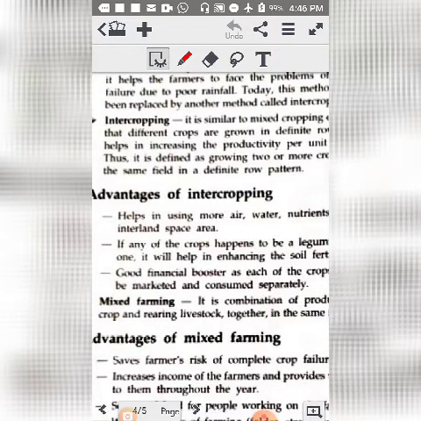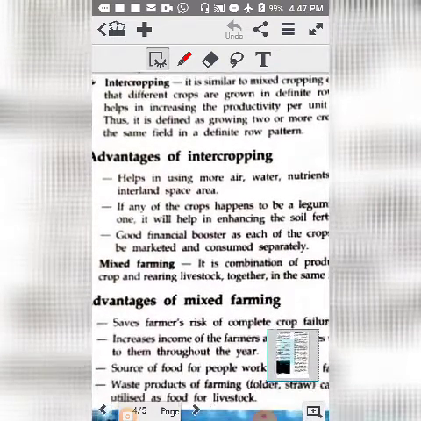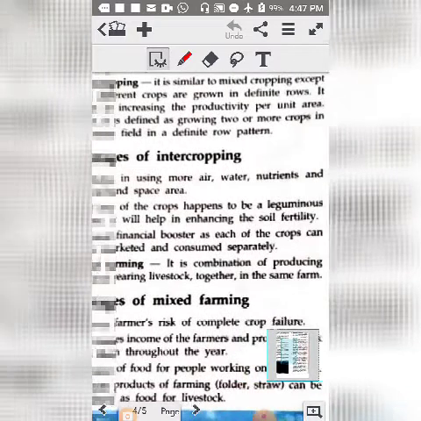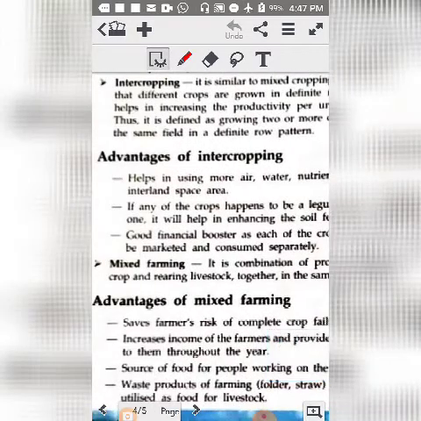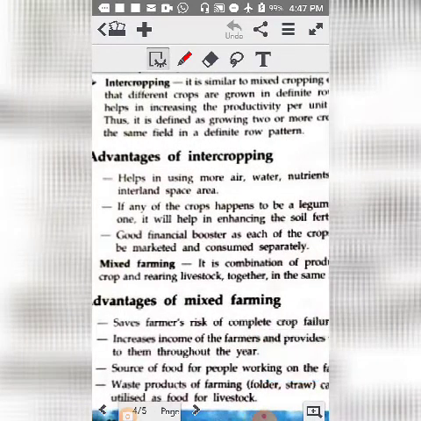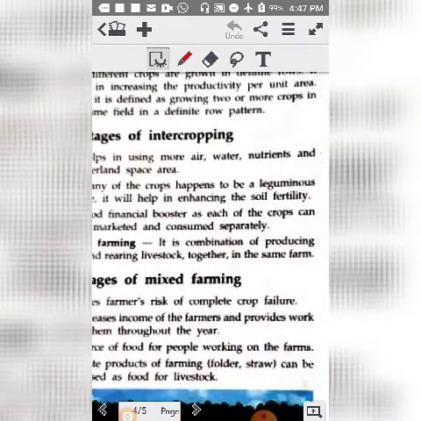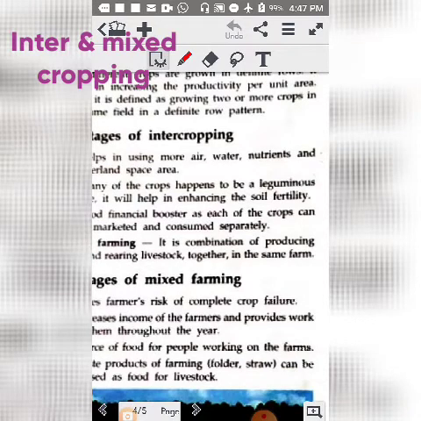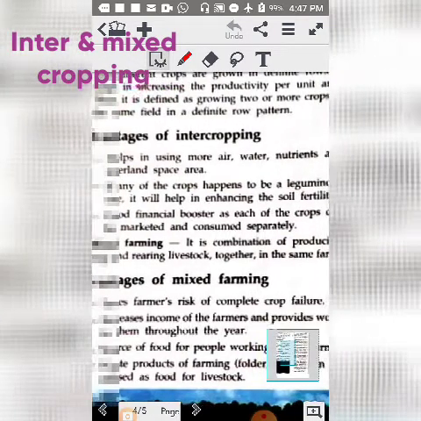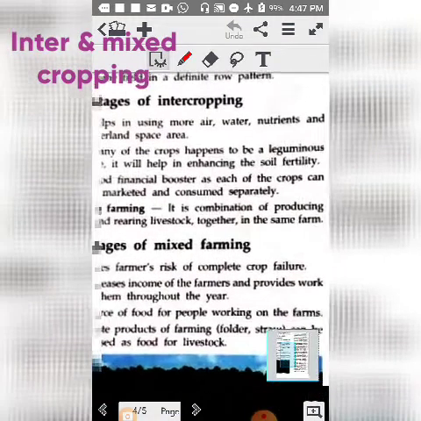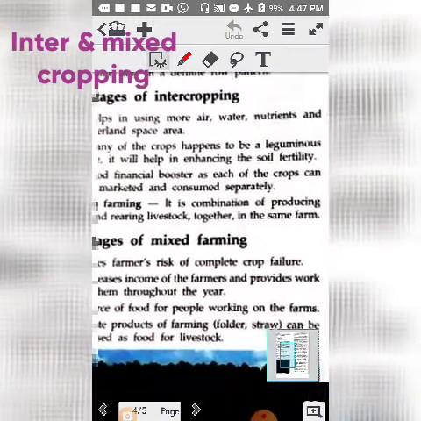The advantages of intercropping are it helps in using more air, water, nutrients and interland space area. So when we grow two or more crops together, you can use the land properly. If any of the crop happens to be a leguminous plant, now in 7th class and in science you must have read that there are some plants whose roots have got bacteria which make the soil fertile. Those are the leguminous plants. So farmers grow those crops with the other crop. It helps to make the soil fertile.